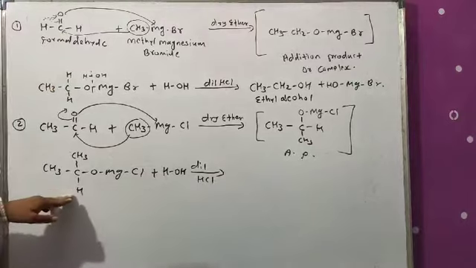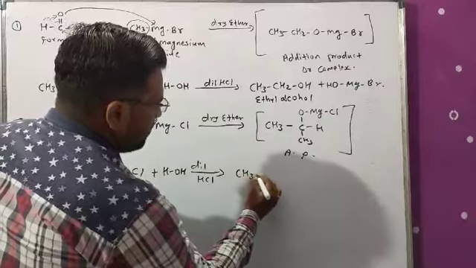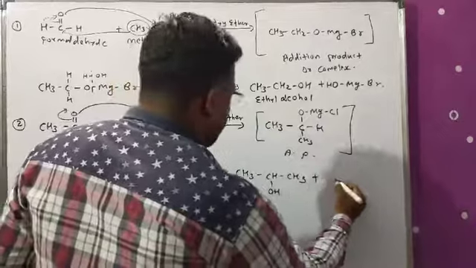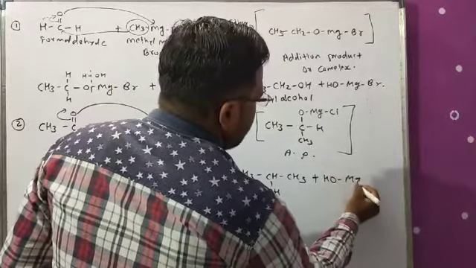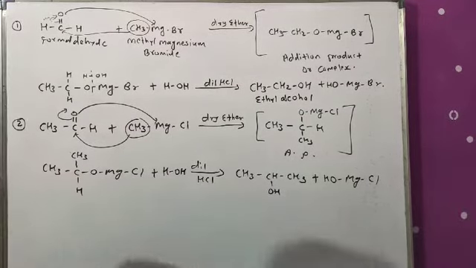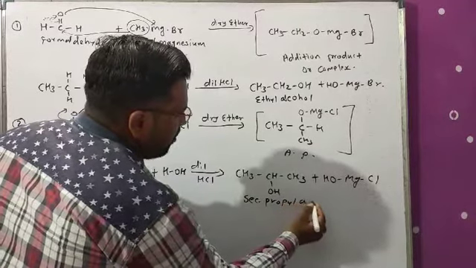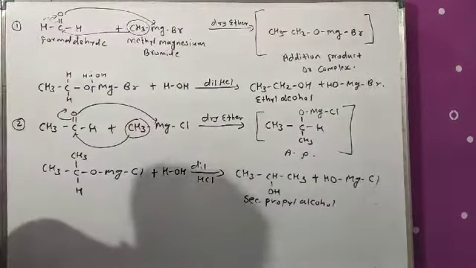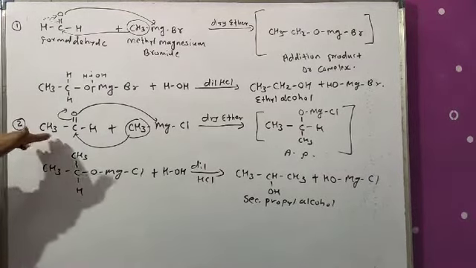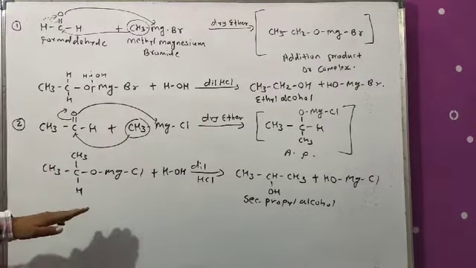It gives the product of secondary alcohol, that is CH3 CH OH CH3 plus side product OH MgCl. So the name is secondary propyl alcohol or propan-2-ol. Okay, so when acetaldehyde reacts with the Grignard reagent, it gives the product of secondary alcohol. So this is the second reaction.